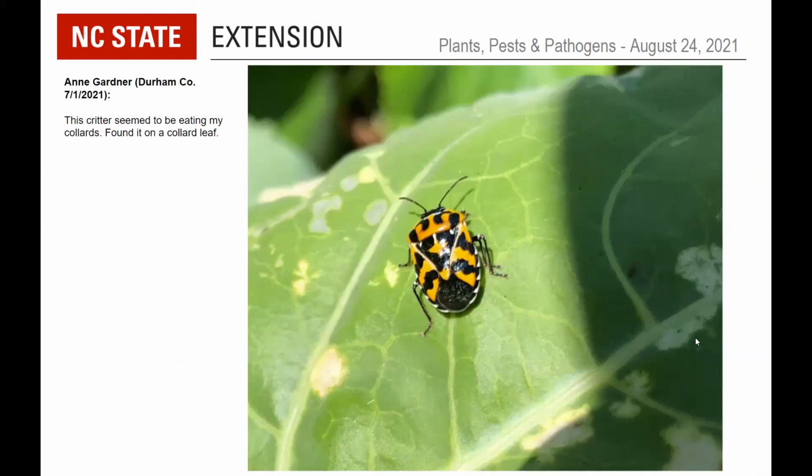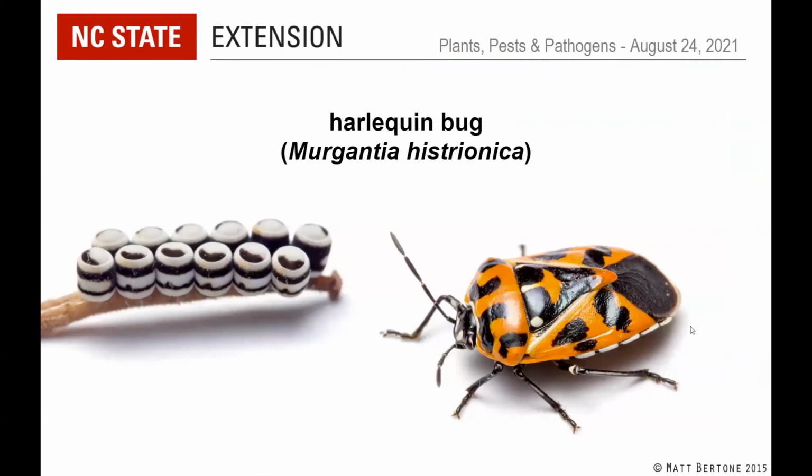So they are a true bug. They're going to have sucking mouth parts. They insert their stylets into the plant tissue. They suck out all this green, and you get these star-like chlorotic or bleached out spots on the leaves. The eggs are really distinct. They are barrel-shaped with these stripes, black and white. Really interesting looking, I think, as the adults.